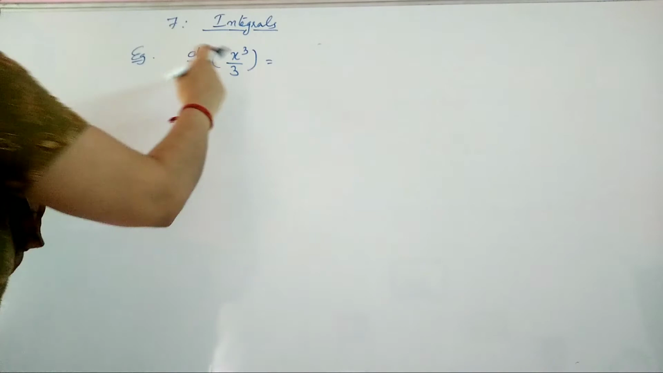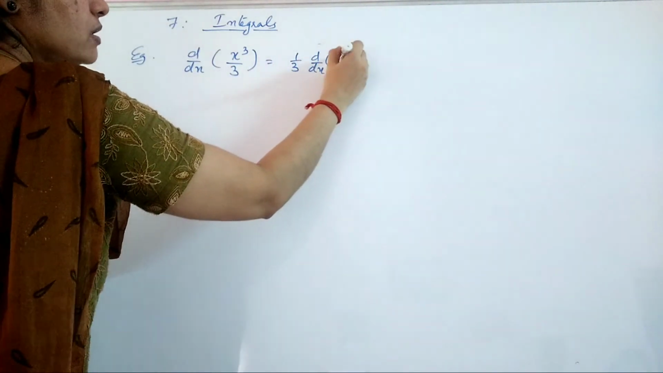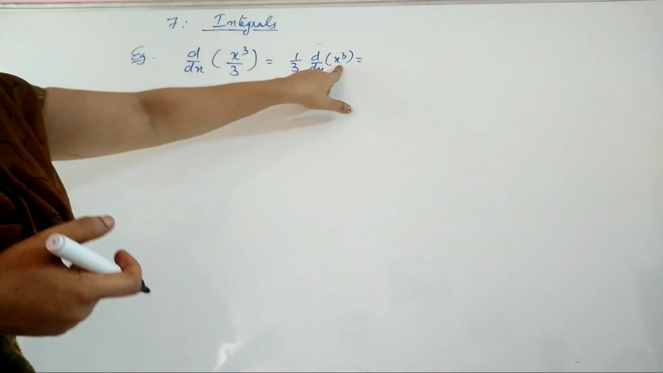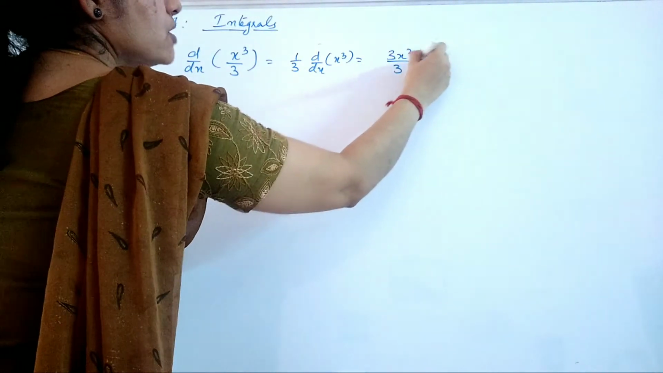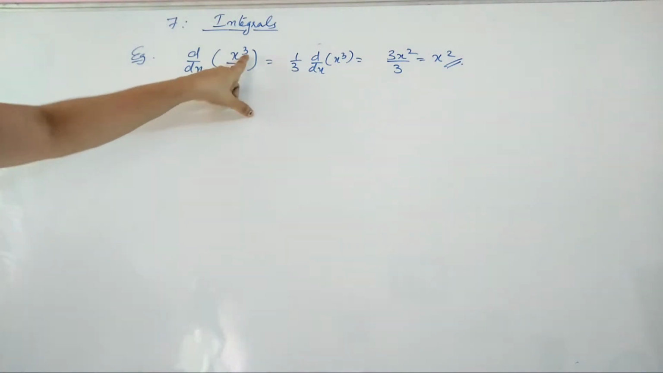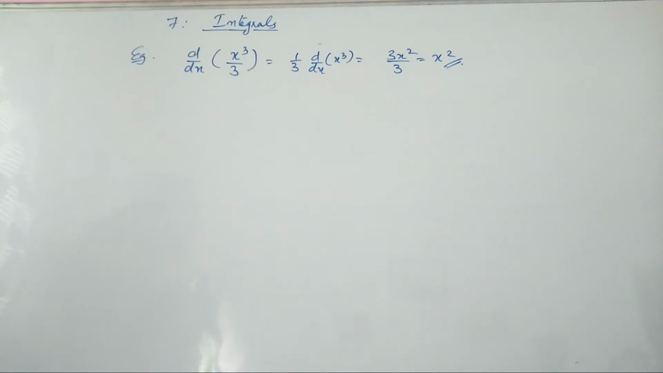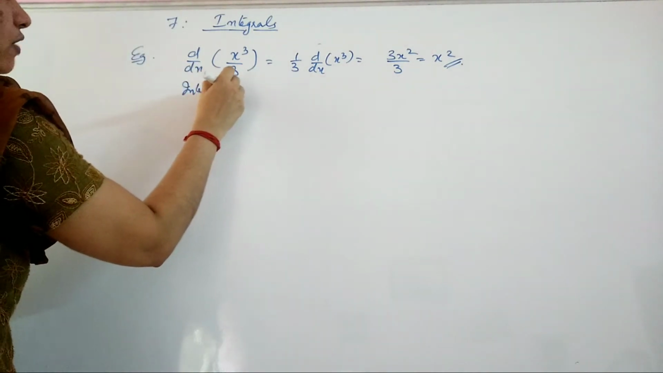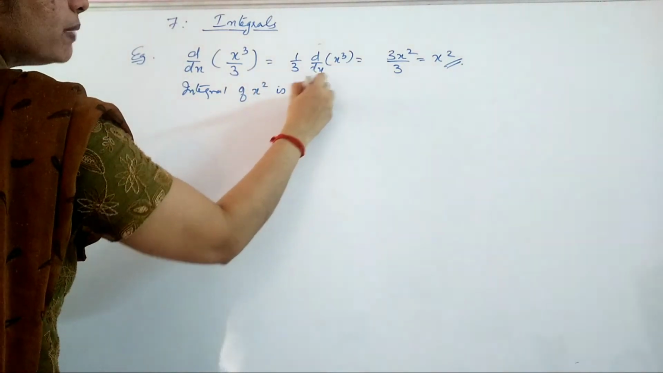Dealing with another example, if I take the derivative of x cube by 3, I can take out 1 by 3 and differentiate x cube alone, because the differentiation is with respect to x and 1 by 3 is a constant. So what is the derivative of x cube? It is 3x square. So you will get 3x square divided by 3, which is x square. You are getting the derivative of x cube by 3 as x square. So I can say the integral of x square is x cube by 3, right? Integral of x square is x cube by 3.